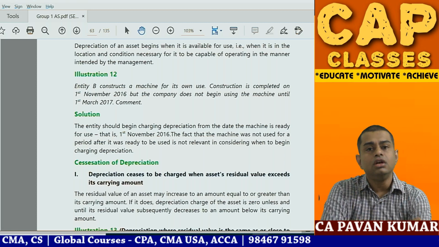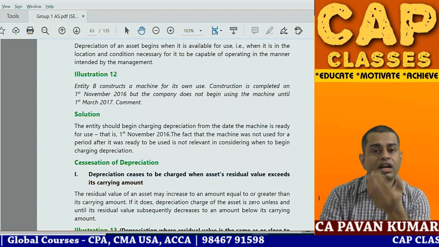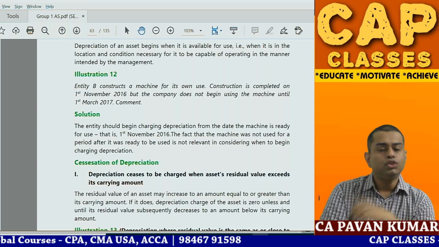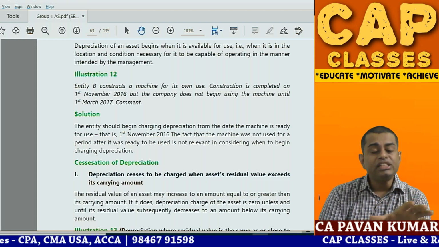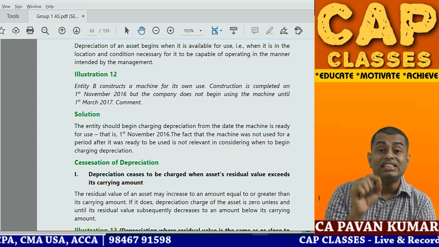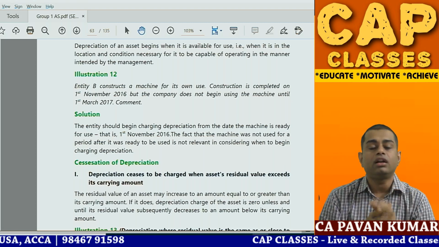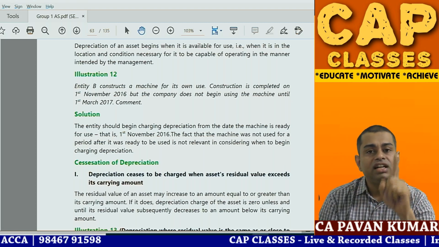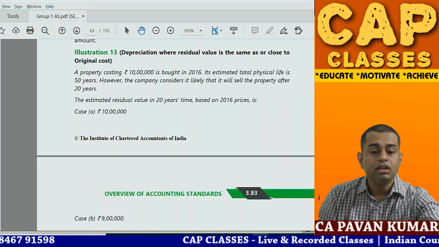It is ready to use. Throughout the year, there is no power cut. When there is a power cut, then only you will use the machine. So throughout the year, you have not used the machine. Now you are claiming depreciation need not be charged because the asset switch was not even switched on once in the whole year. Beta, nothing doing. If the asset is ready to use, charge depreciation. That's all. That is the solution for this.